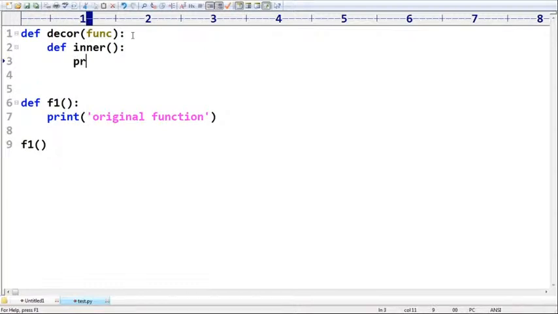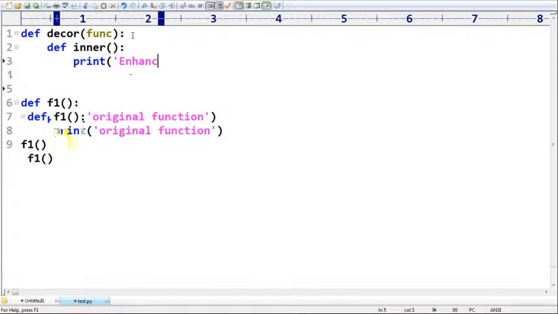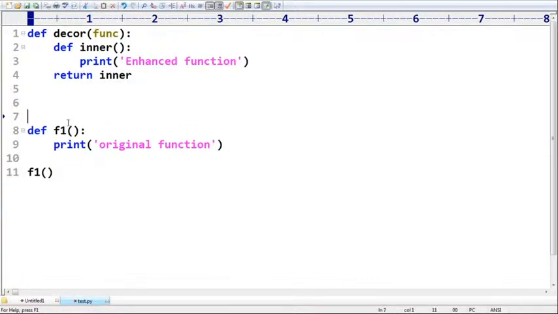Now this person is going to take a print enhanced function like this, right? That's all. Return inner. Just have a look. Simple terminology, sir. Return inner like this. It's going to tell, sir. Now the point here is observe that if I use a decorator, observe the flow, sir.